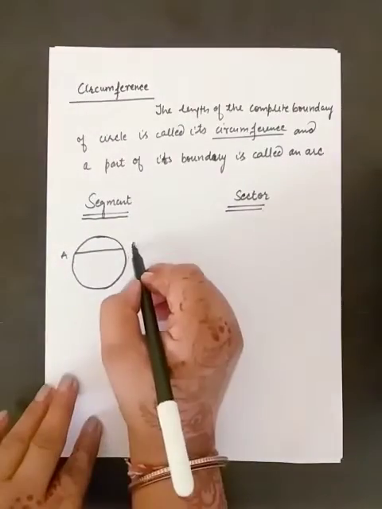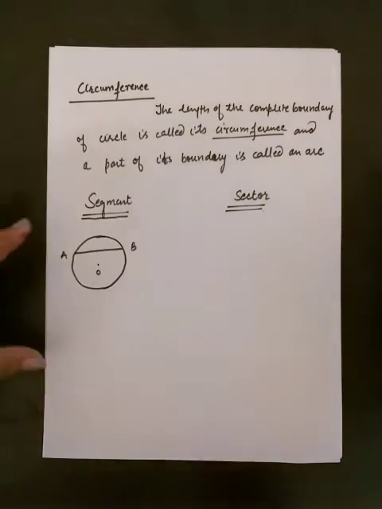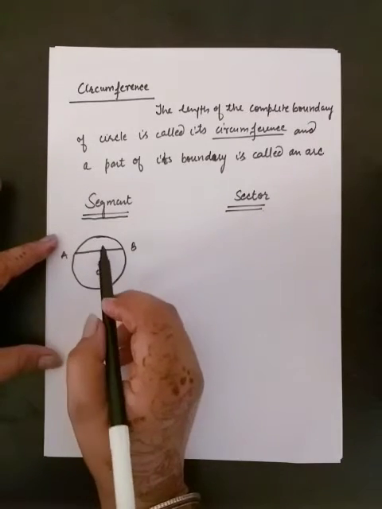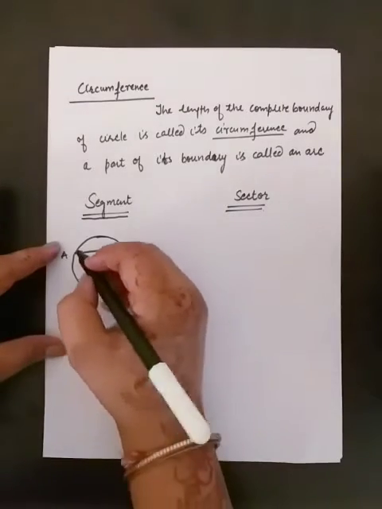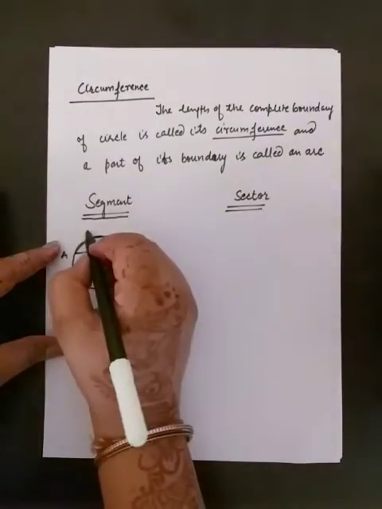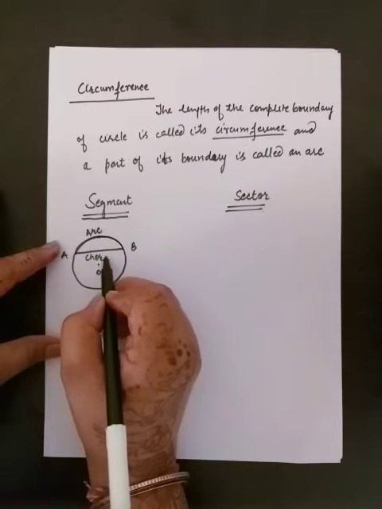Here AB is the chord of the circle and O is the center of the circle. So now this chord AB is dividing the circle into two parts. These two parts are called segments. So we can say that a part of circle, this is an arc and this is chord.